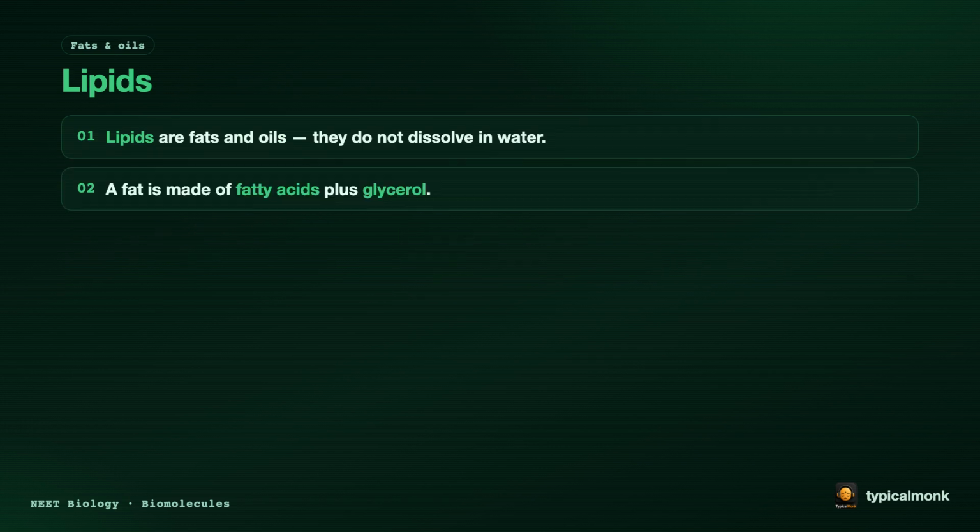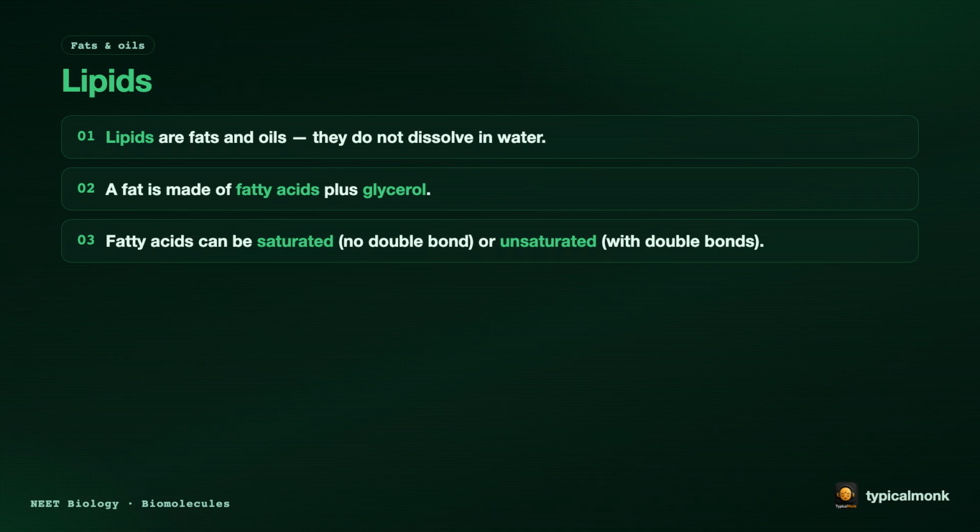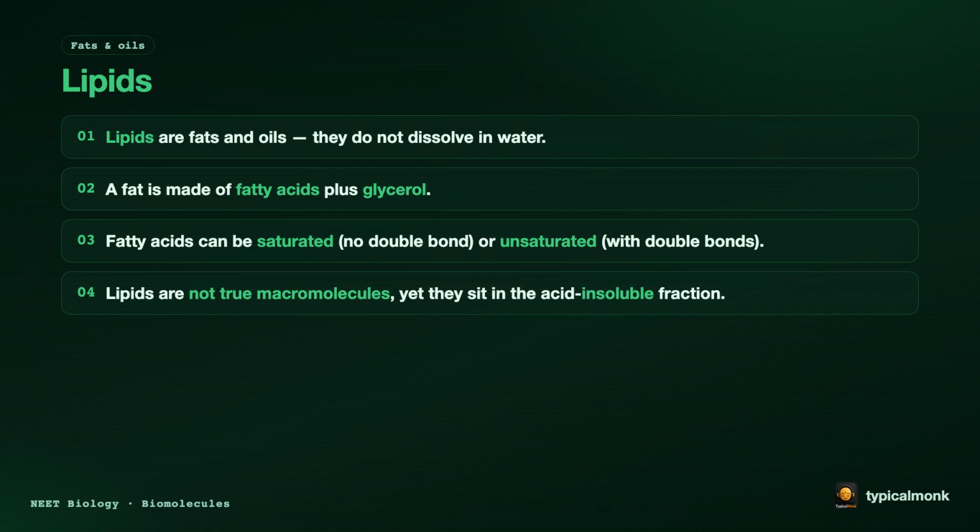Now lipids. Lipids are fats and oils. They do not dissolve in water. A fat is made of fatty acids and glycerol. Fatty acids can be saturated, that is with no double bond, or unsaturated, that is with double bonds. Lipids are not true macromolecules, yet they appear in the acid-insoluble fraction.